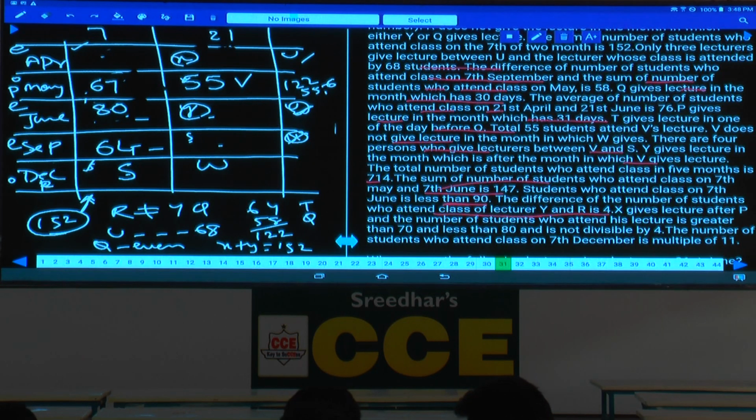Now P cannot be at this place. As P cannot be here, P must be 67. Are you agreeing with this one or not? Because P must be in the month of odd number. S and W are in the month of December. Hence, it should be May. V is already 55.